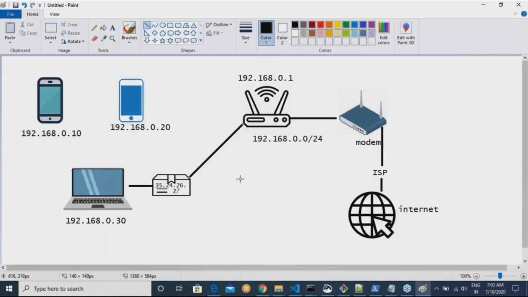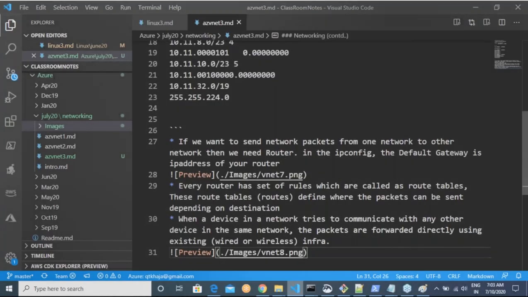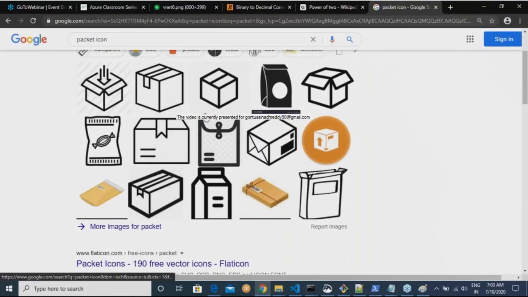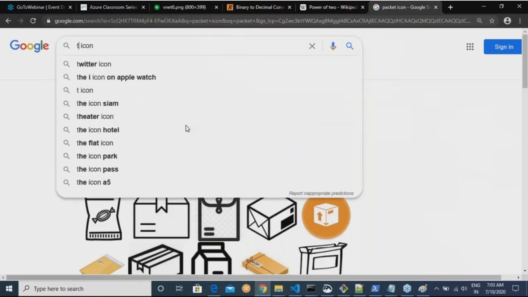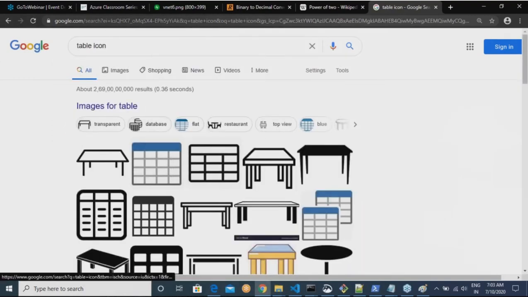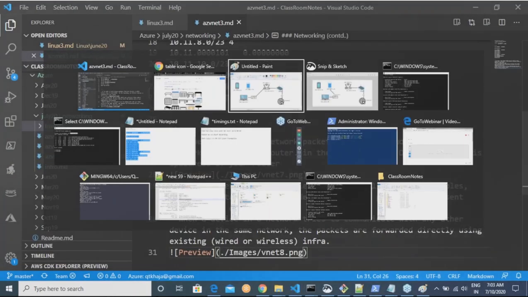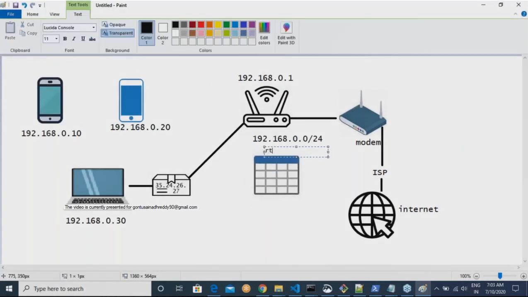To your router. So in the router, basically we will have routes. This is something which I'll call the route table or routes.